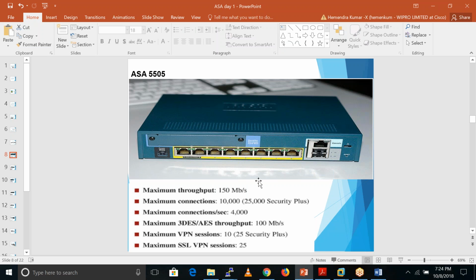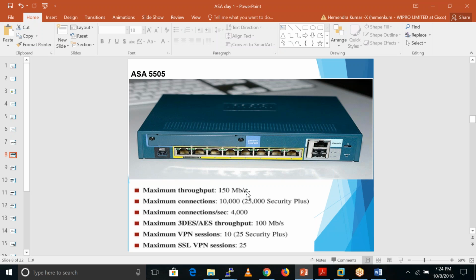So this is the throughput of this, the first generation ASA 5505. The maximum throughput is 150 Mbps. That means it is only suitable if we have around 10 users.